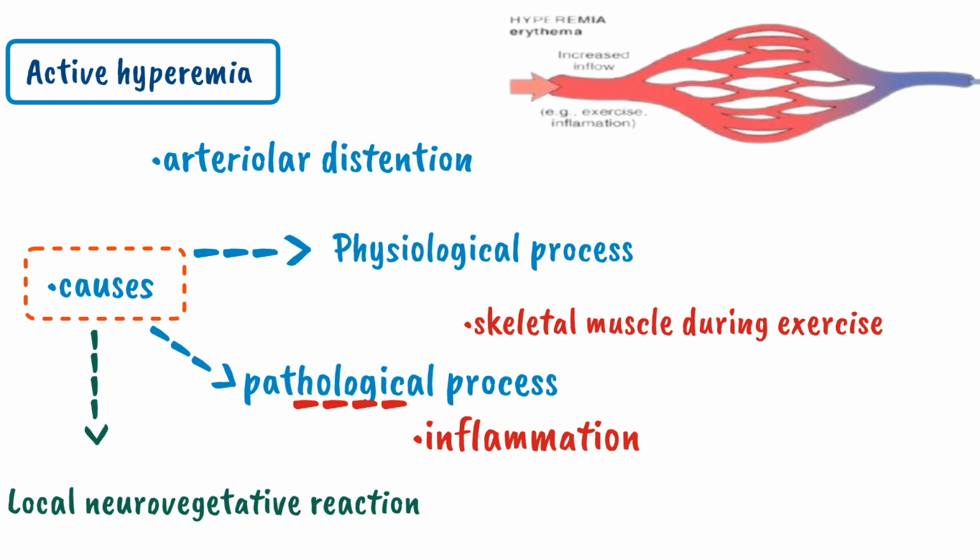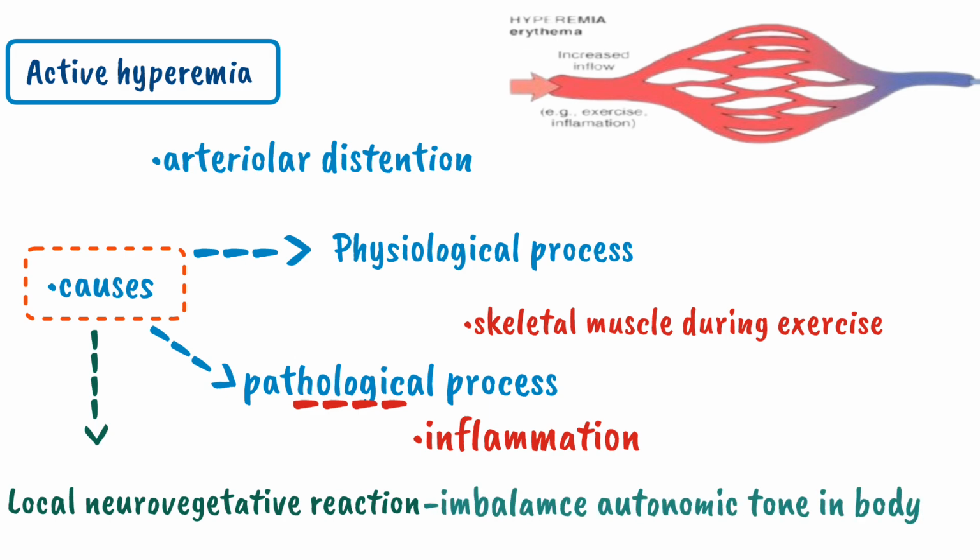What do we mean by local neurovegetative reaction? We mean whenever there is a decreased or imbalanced autonomic tone in the human body. As a result of this, the vessels will lose their autonomic innervation and there will be a stasis of blood, which is called active hyperemia. It was all about active hyperemia.